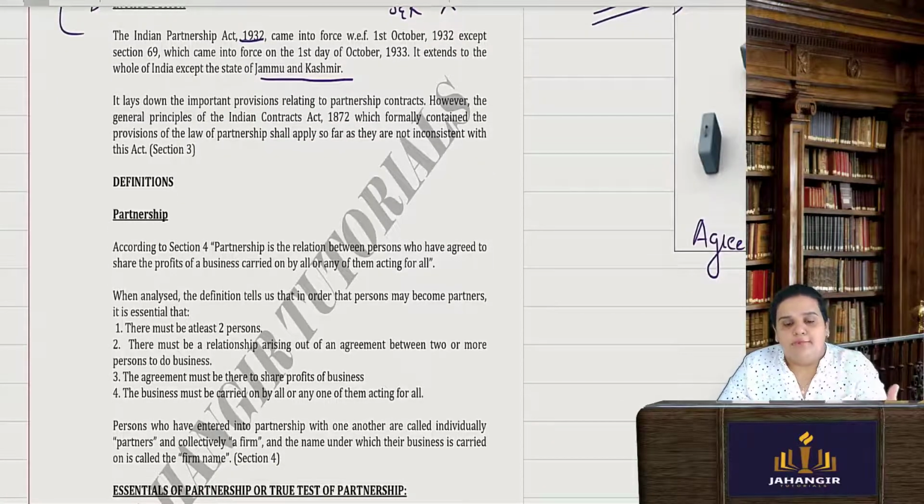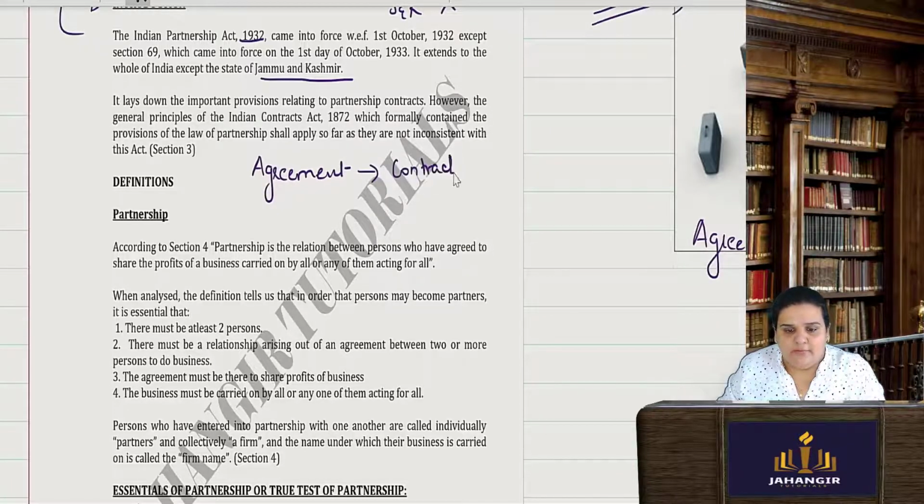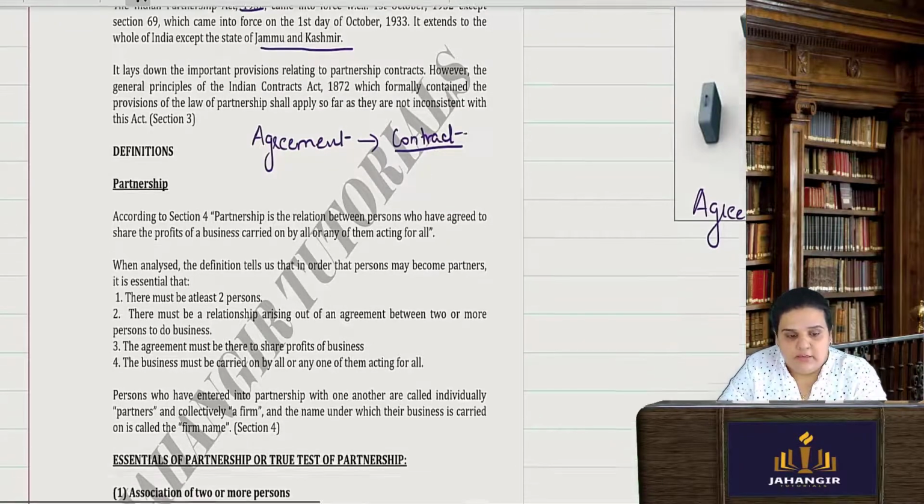Now when I am talking about the Partnership Act, there is a contract between the partners. There is an agreement which the partners enter into. That agreement needs to have the essential elements of a valid contract, for carrying on a lawful business, for a lawful consideration, for sharing profits and loss. If all the essential elements of the contract are present, then the agreement is valid and the Partnership Act becomes valid under this section.